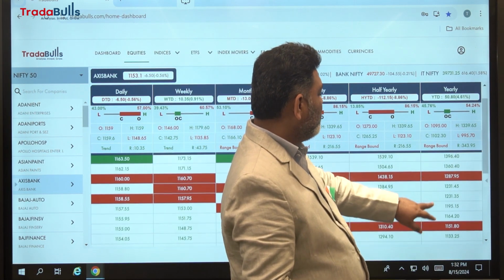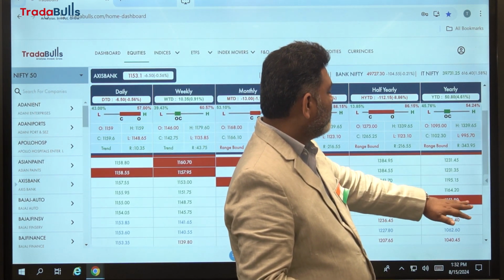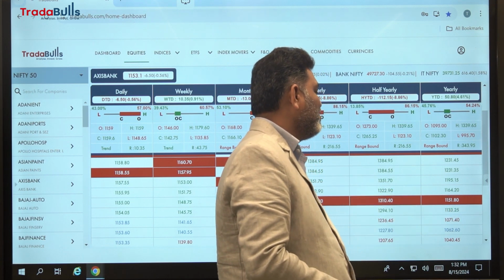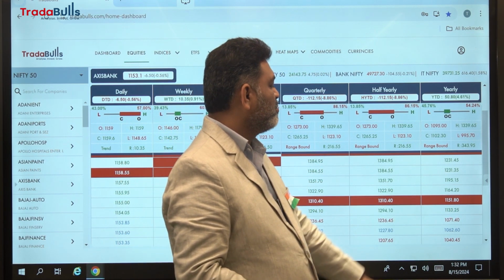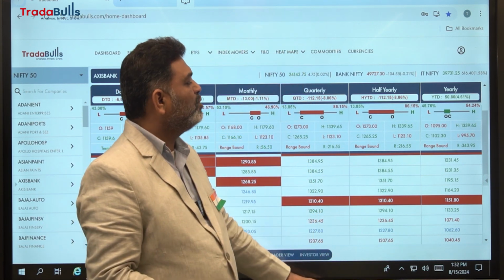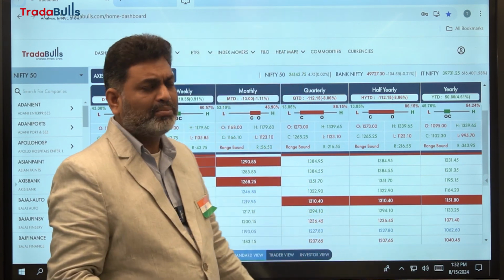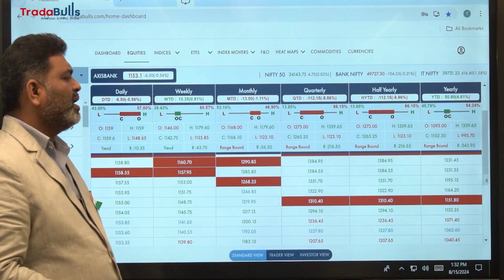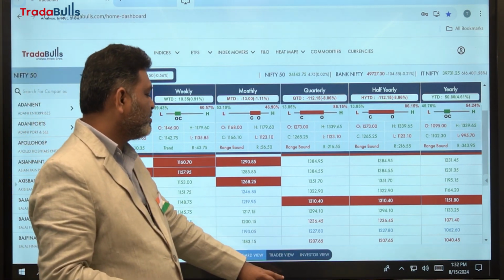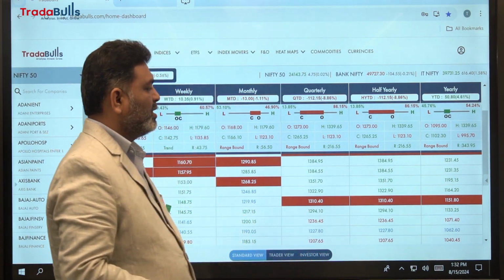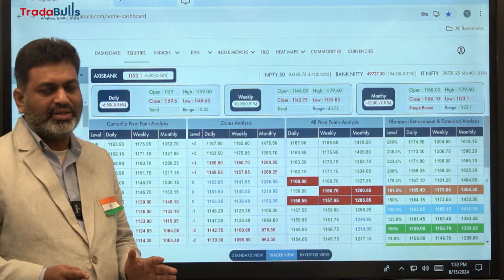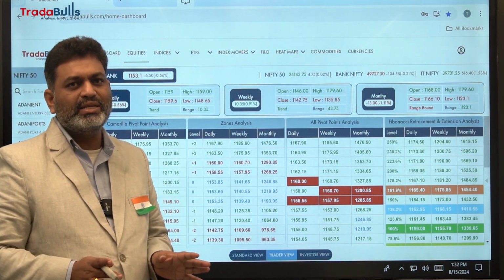So here 1153, if you see, somewhere it is here, and the next supporting point would be 1133, and the next support after 1133 is 1071. These values are coming from various technical analysis points. Here we are not giving any kind of our own analysis. Whatever proven methodologies or strategies there are, from there we are calculating the numbers, and we are just providing the structured data, just organizing the data.